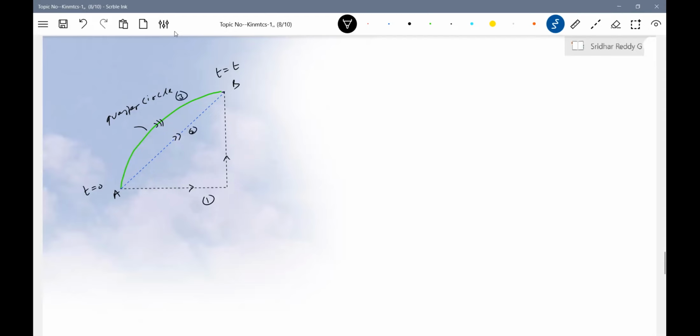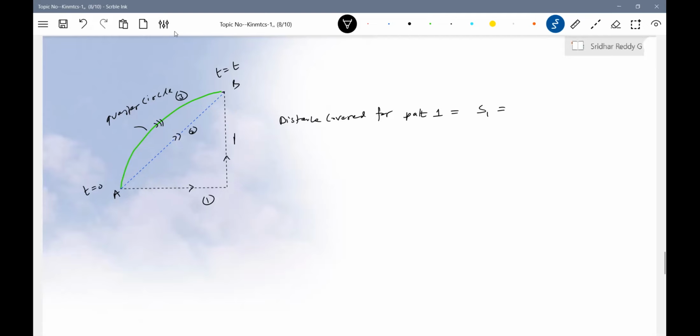Already we have discussed the distance covered, no? 3 different paths are there. So first of all, we'll come to the distance covered. Once again, I'll repeat it so it'll be easier. What is the distance covered for path 1?